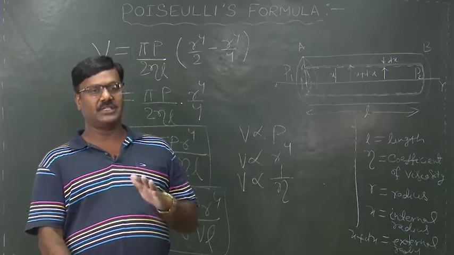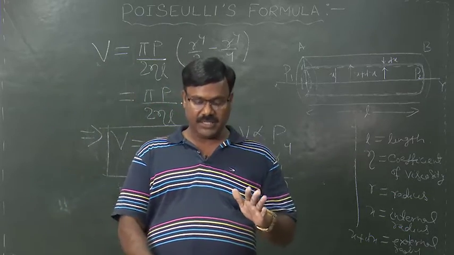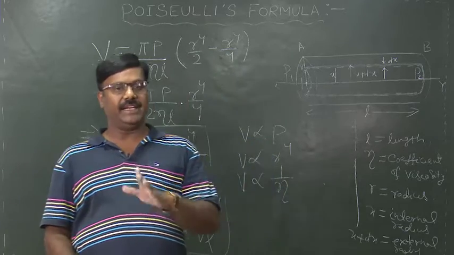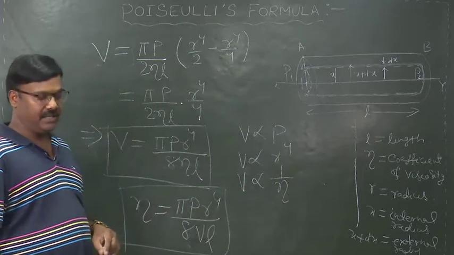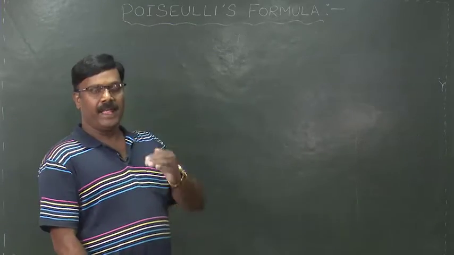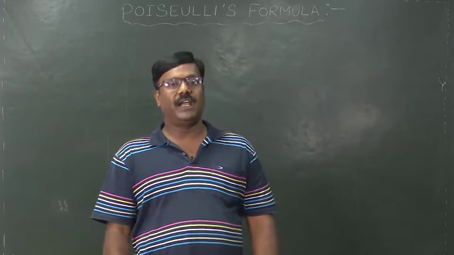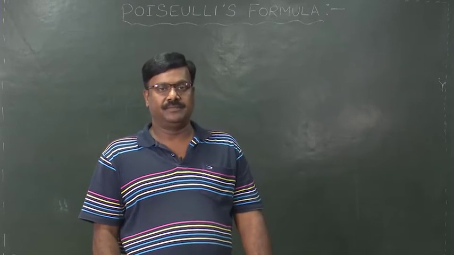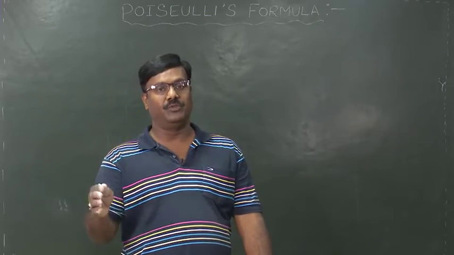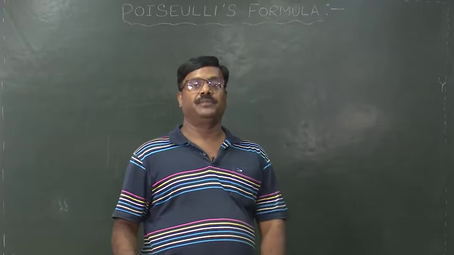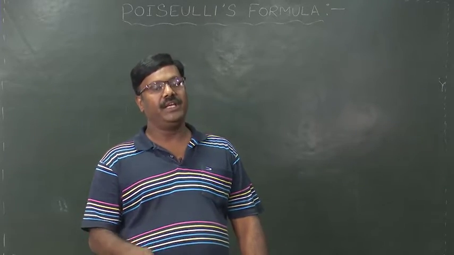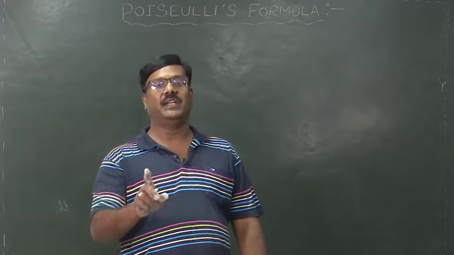Now, let us discuss these two types of corrections. One is due to the kinetic energy and the second one is due to the acceleration of the liquid. In deriving Poiseuille's formula, it is assumed that the liquid flowing out of the tube at the cross section B has no velocity, but actually the liquid emerges with a certain velocity.